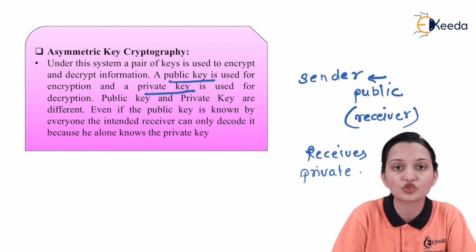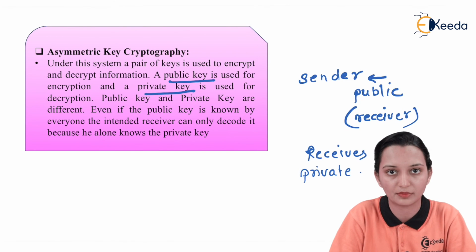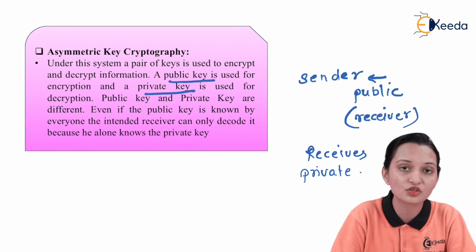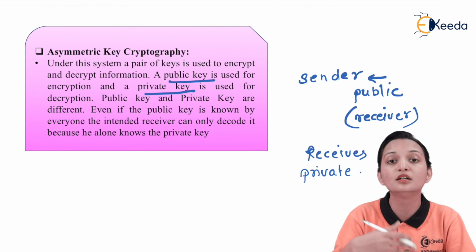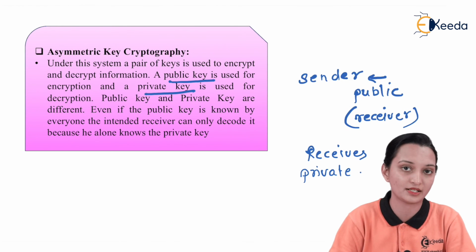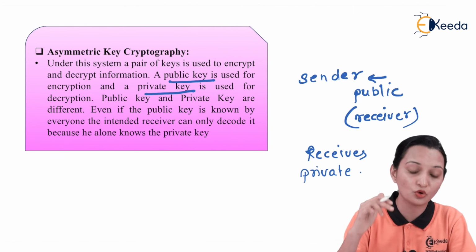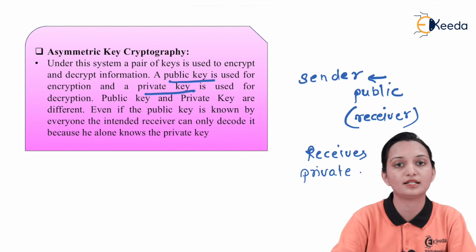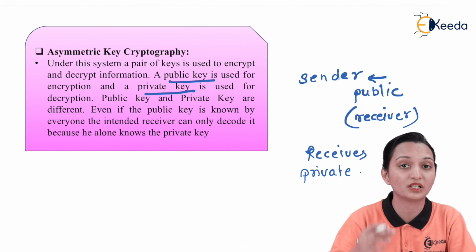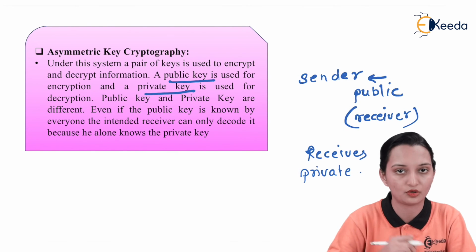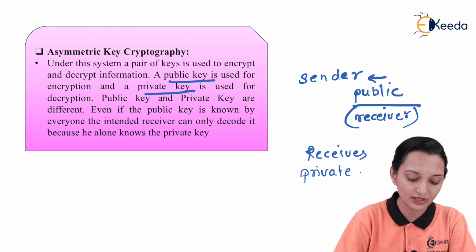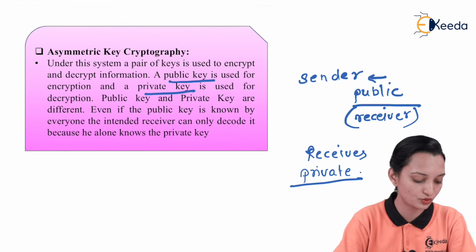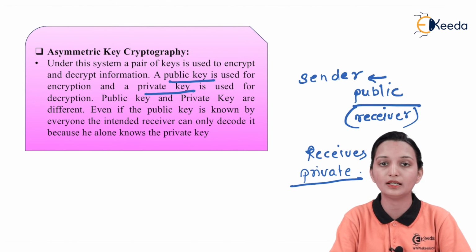Such communication becomes secure communication, because even the sender does not know the private key, so how is it possible for an unauthorized user to find the private key of the receiver to decrypt the message? Though the unauthorized user tries to observe the message, he can only listen to it, he can only observe it, but as the message is in encoded format, he cannot understand its meaning. This is nothing but secure communication, and hence here we are going to use two keys. Hence this is known as asymmetric key cryptography encryption.